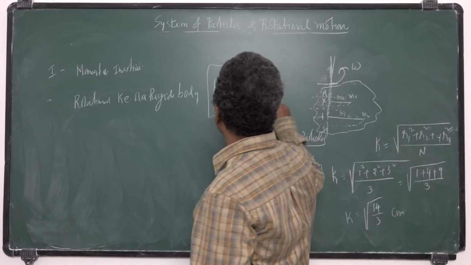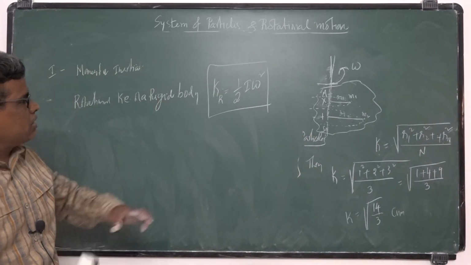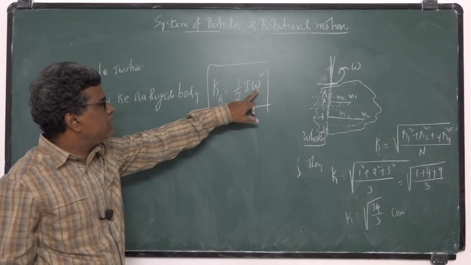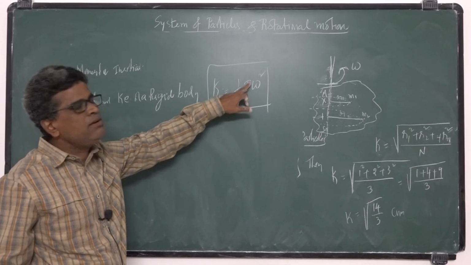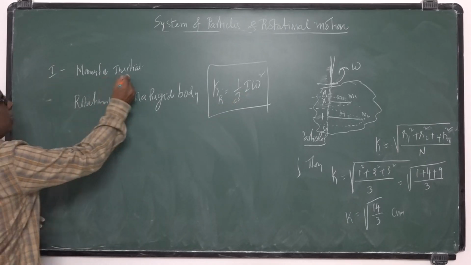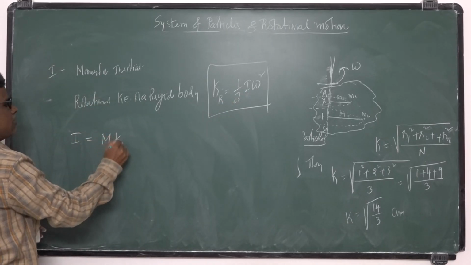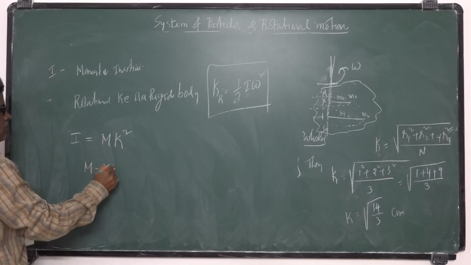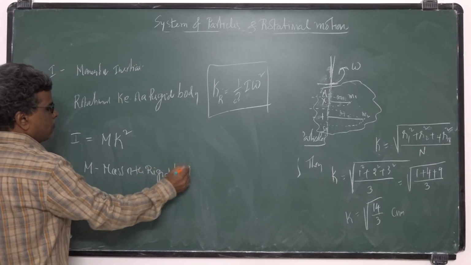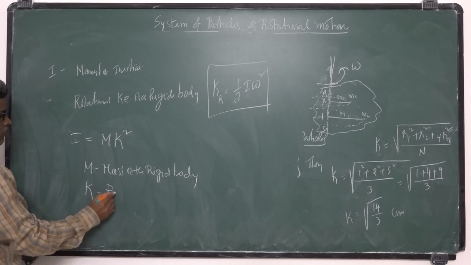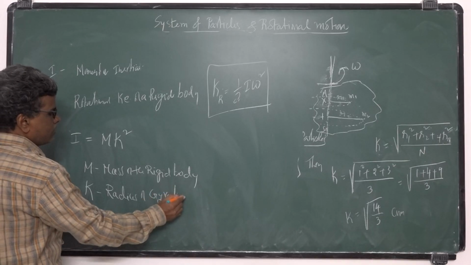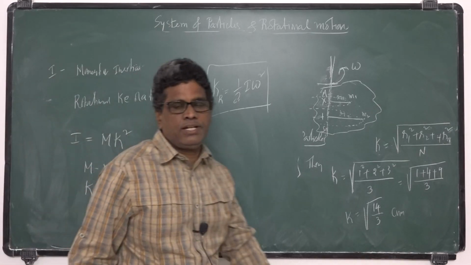If a rigid body rotates with an angular speed omega, then its rotational kinetic energy is half I omega square. What is I here? Moment of inertia. It is given by the formula m k square, where m is the mass of the rigid body. What is k? Radius of gyration. So what is moment of inertia?